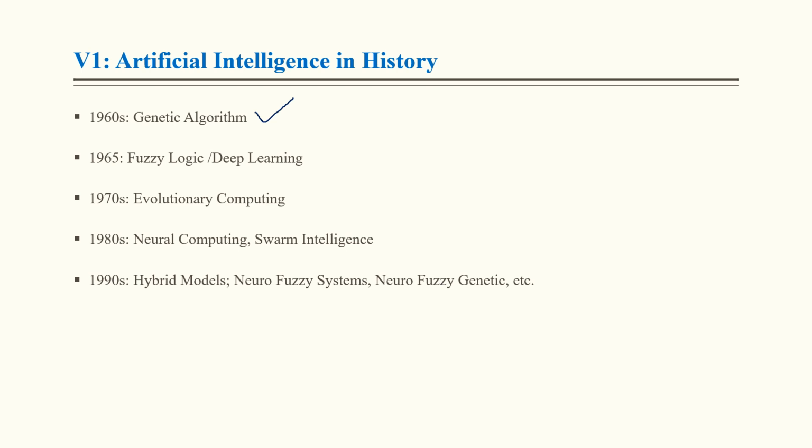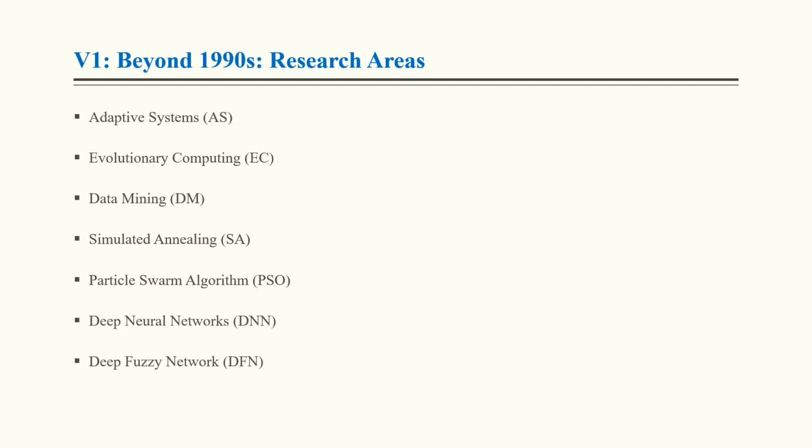In 1970, evolutionary computing. In the 1980s, neural computing and swarm intelligence. In the 1990s, hybrid models like neuro-fuzzy, neuro-genetic, etc. Beyond 1990, adaptive systems came into existence: evolutionary computing, very important, and data mining, simulated annealing, PSO, deep neural networks, and so on. These all came into existence after 1990.